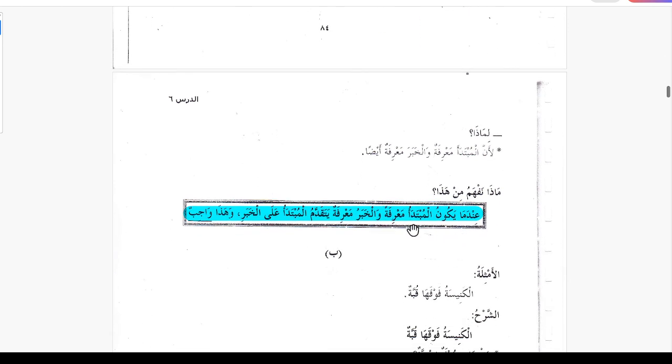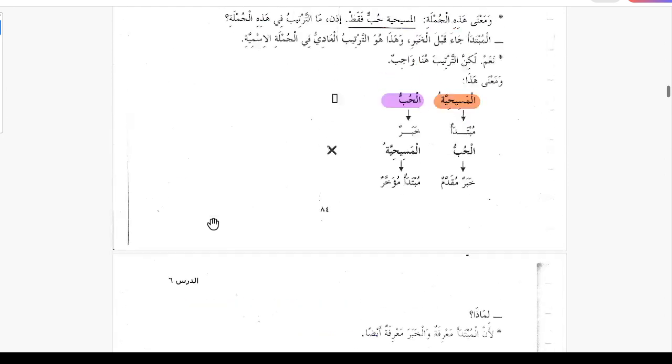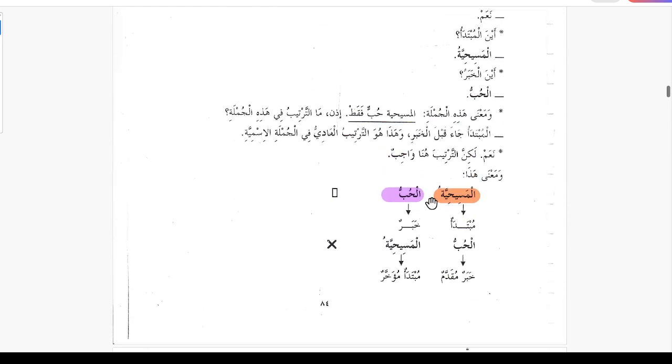Indama yakunu al mubtada marifatan wal khabaru marifatun, yataqaddamu al mubtada al khabar wa hadha wajib. So when mubtada and khabar are both marifa, mubtada has to come before khabar, and this is must. So this is the rule: if both mubtada and khabar are marifa, then mubtada will always come before khabar.